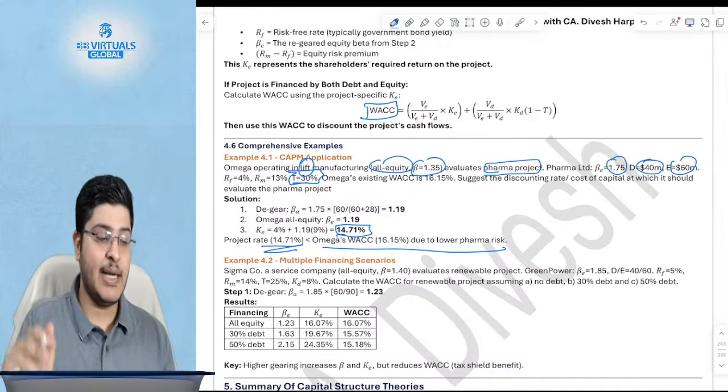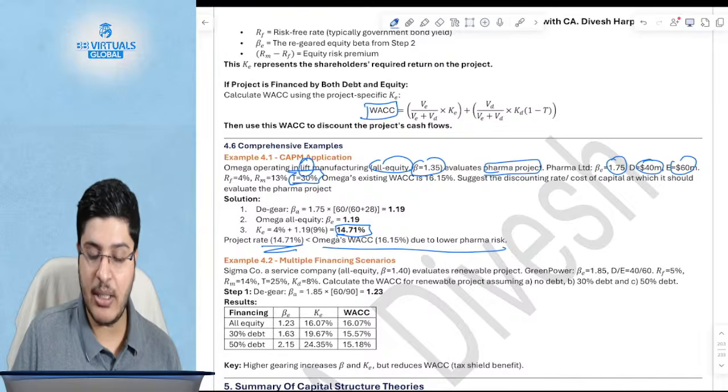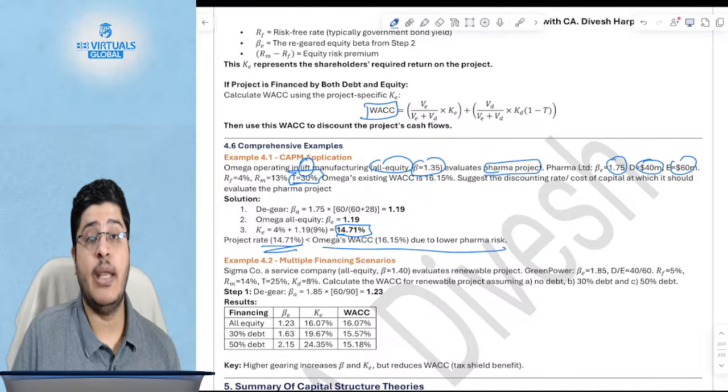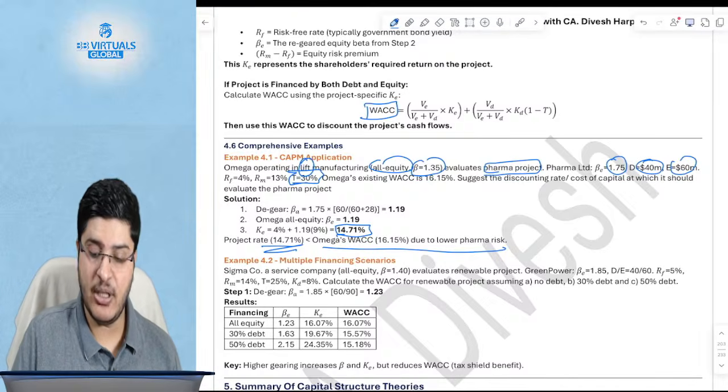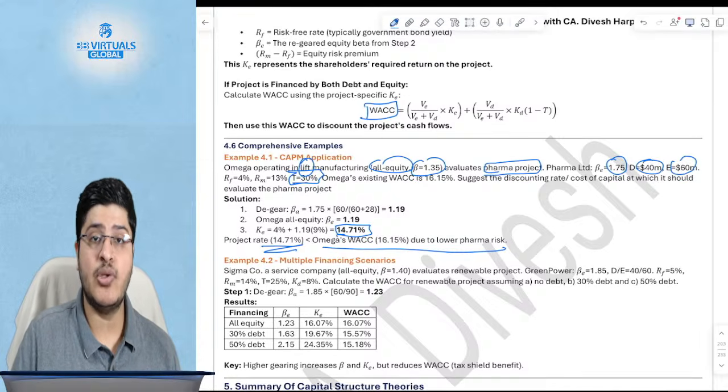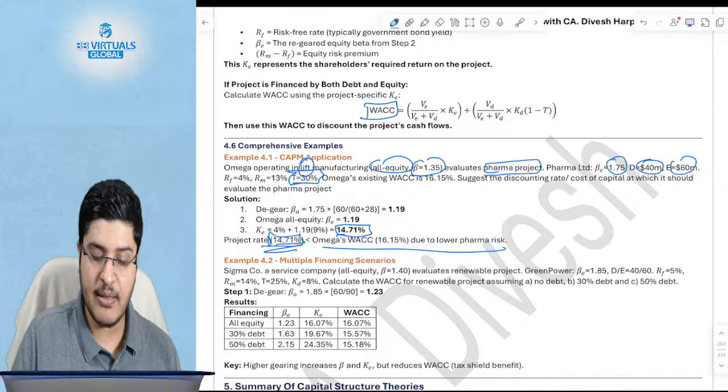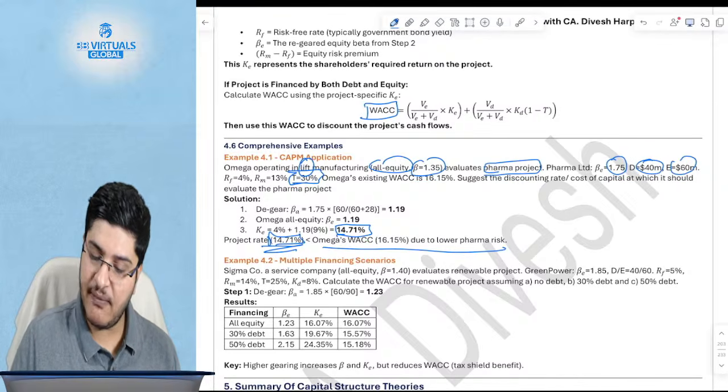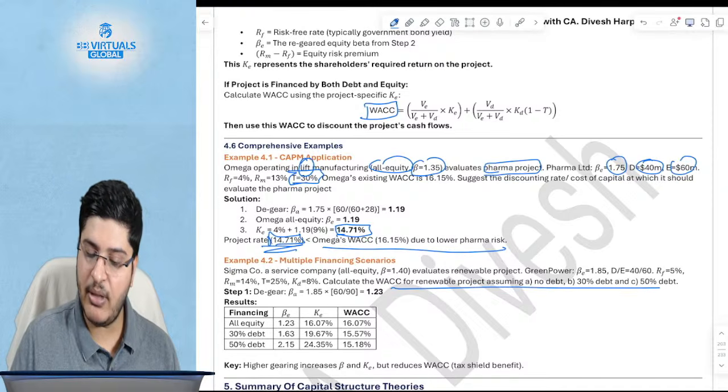This could be a trick that they could test you in, in case of a section A or a section B question, where they say which rate should you use to evaluate the pharma business, and the answer will be you should use 14.71. Okay, there's another example which is given where you are asked to calculate WACC assuming no debt.